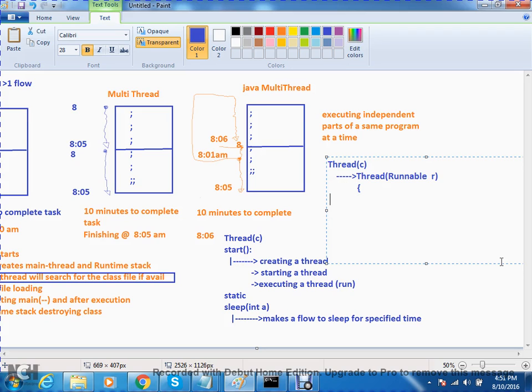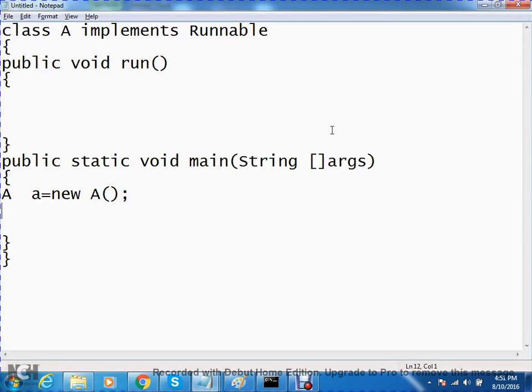What will this constructor do? It creates a communication channel between our class and the Thread class. Now, if there is a connection, I can use the Thread class start method to start a new thread.